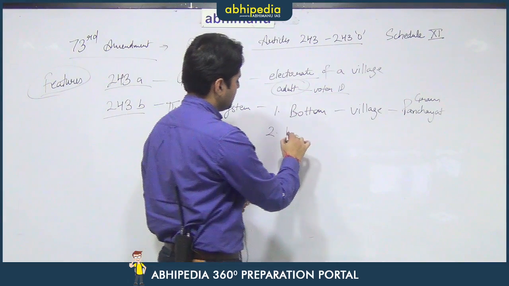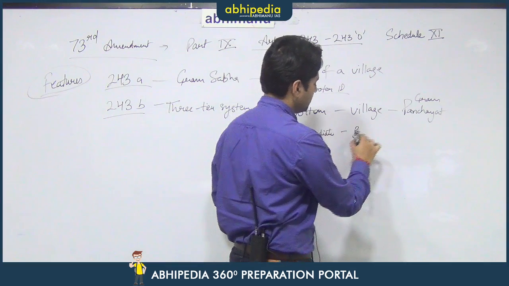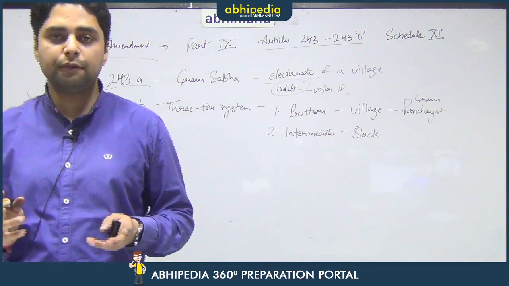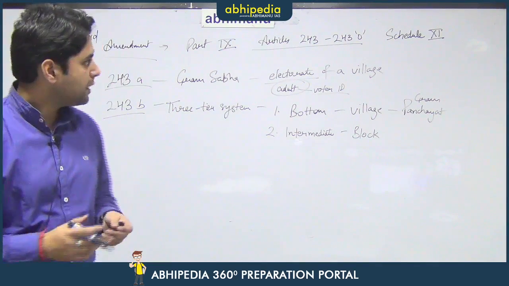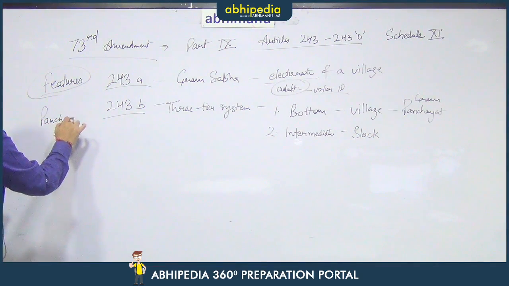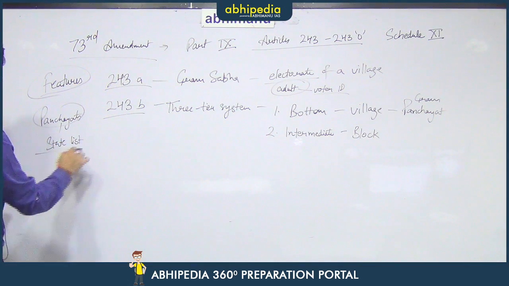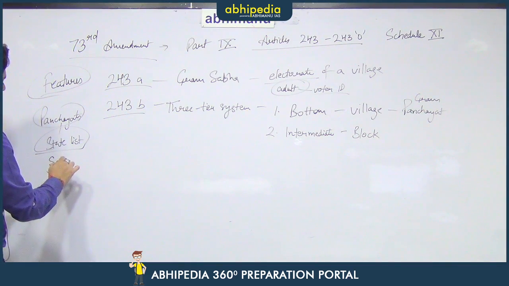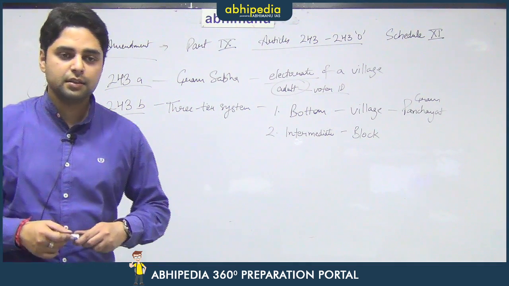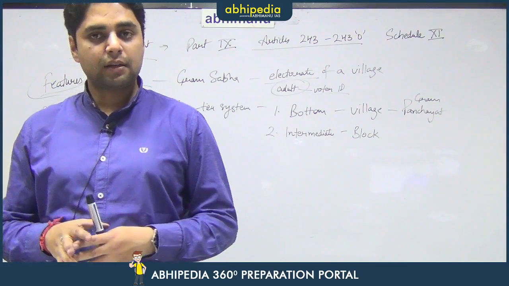At the second level, that is the intermediate level, there is a block, and a block is nothing but a group of villages. In a block there can be any number of villages. It varies from state to state. Very importantly, I should tell you in the first go that panchayats as a subject falls under the state list, that is under Schedule 7 of the Constitution. So, panchayat is a state subject. That means there can be variations as far as these panchayats are concerned.